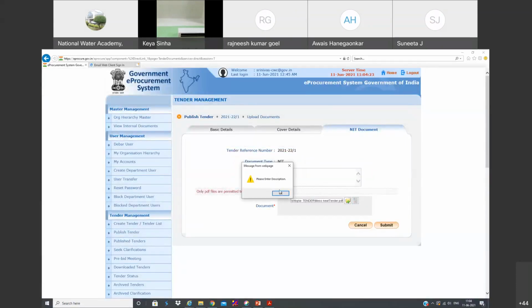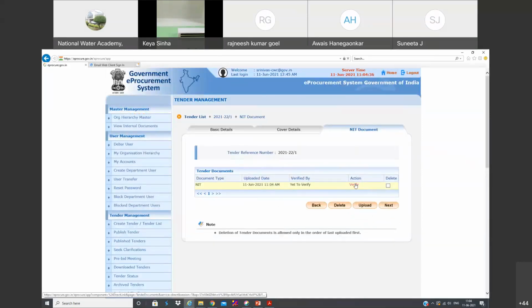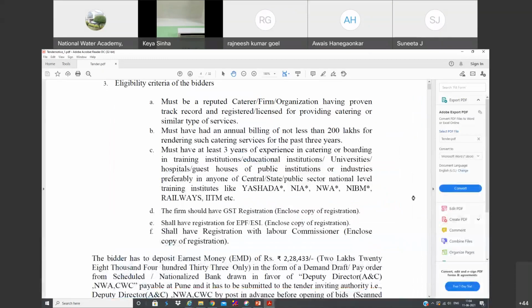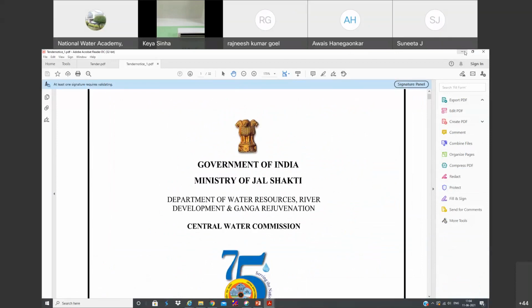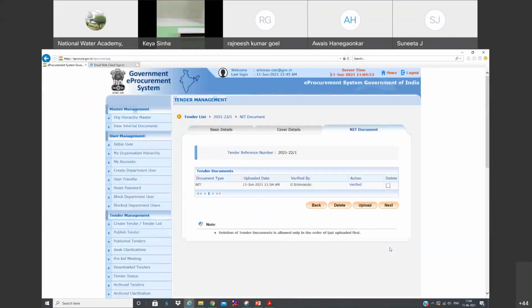So I'm clicking submit. You can write here; if you want to write any more description, you can write here and submit. And we need to verify that NIT again. You can click that one. You can check whether the uploaded NIT is the same as the one which you intend to upload. This is the one only. You can save that one, and you can go to next.